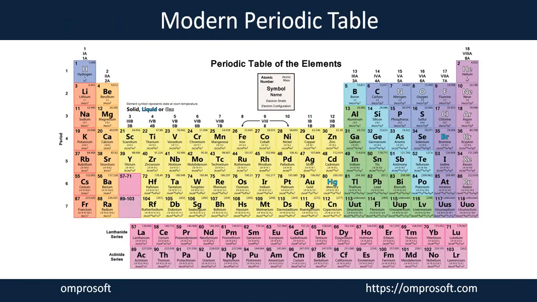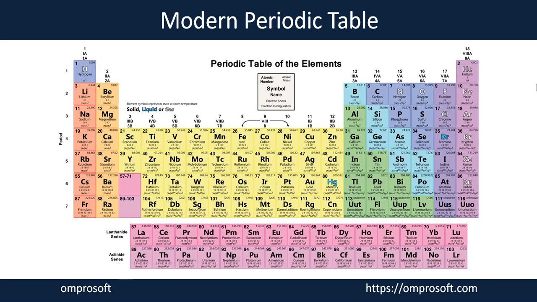Like you can see here, this is the modern periodic table made by Moseley, in which each and every element is arranged in ascending order of their atomic number. Look at how the elements are arranged here: the numbers 1, 2, 3, 4, 5, 6, 7, 8, 9, 10 are the atomic numbers of these elements. While you are moving horizontally, you will see the ascending order of the atomic number of each and every element.